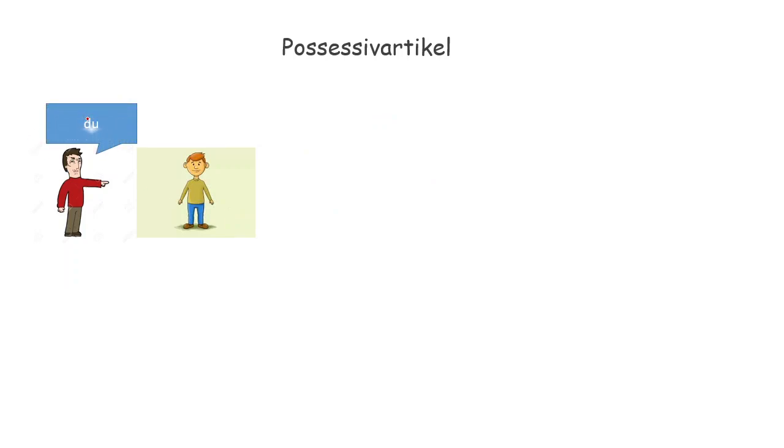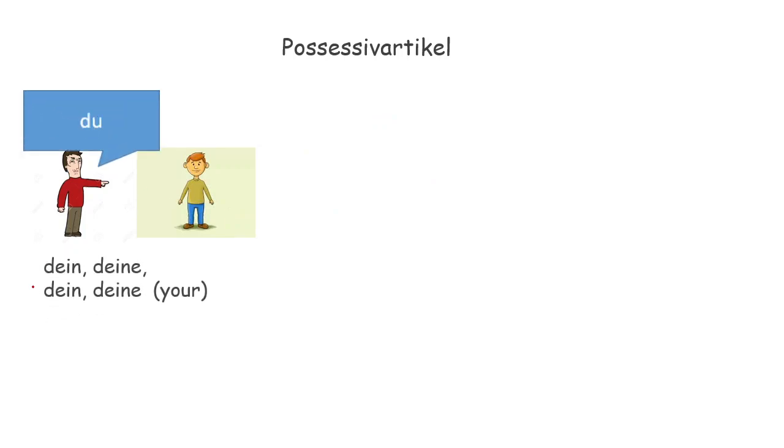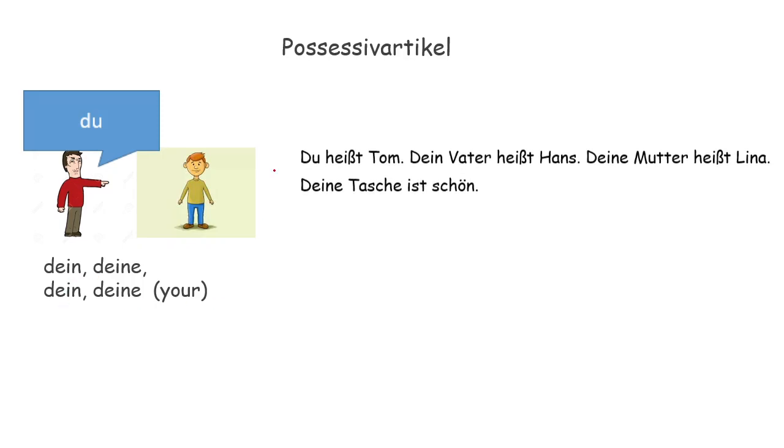Du. For du we have dein, deine, dein, deine. Your. Tumhara. Du heißt Tom. You are called Tom. Dein Vater heißt Hans. Your father is called Hans. Deine Mutter heißt Lina. Your mother, feminine, deine. Deine Tasche ist schön. Your bag is beautiful. Bag is also feminine, that's why it's deine.